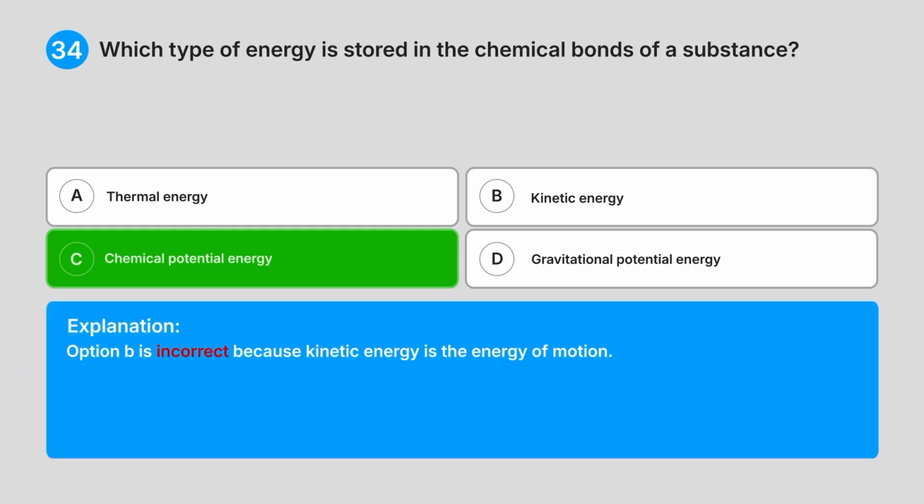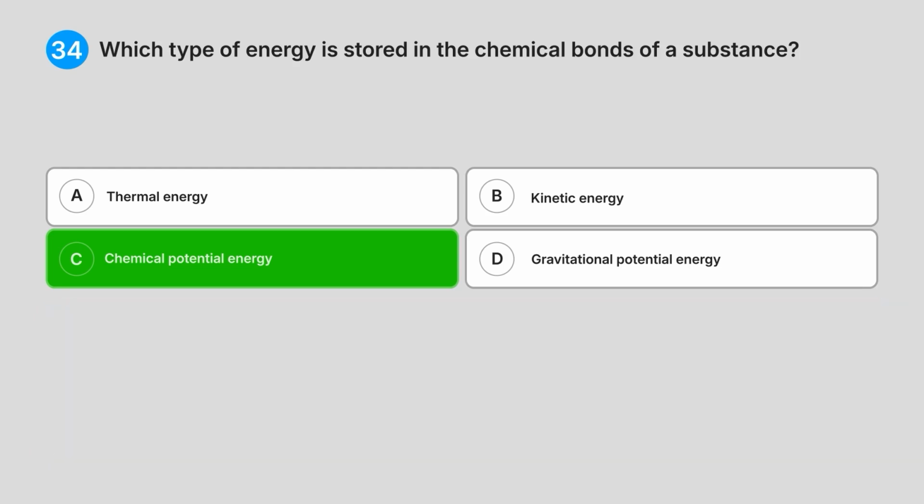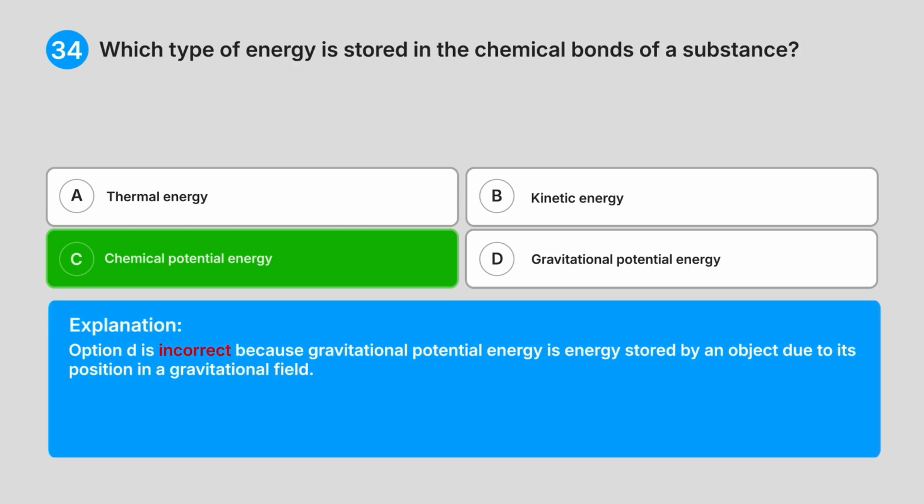Option B is incorrect because kinetic energy is the energy of motion. Option D is incorrect because gravitational potential energy is the energy stored by an object due to its position in a gravitational field.